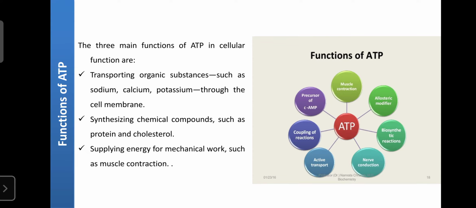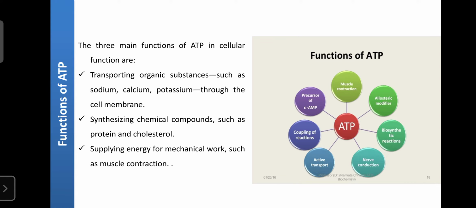During stress there is a chance of breakage of the blood vessels, the organs, or the brain, but that does not happen due to the presence of steroidal hormones like cortisol. That is why your delicate organs are protected during stress or depression, and that also depends upon the ATP. It also supplies the energy for various mechanical work like muscle contractions.